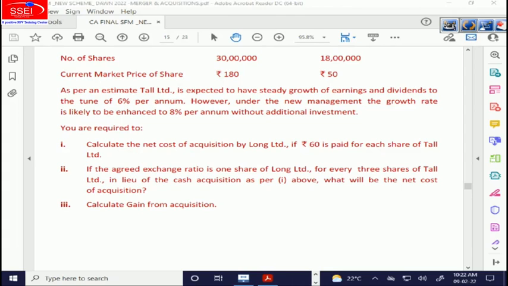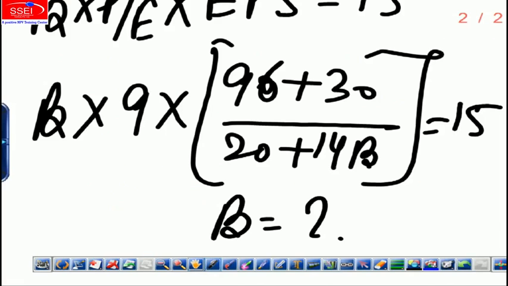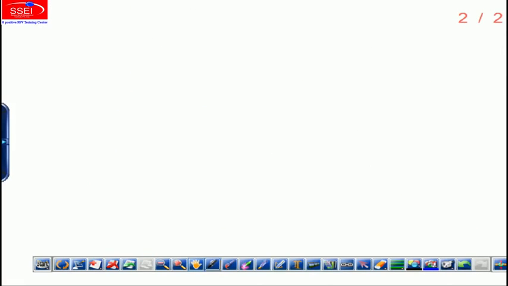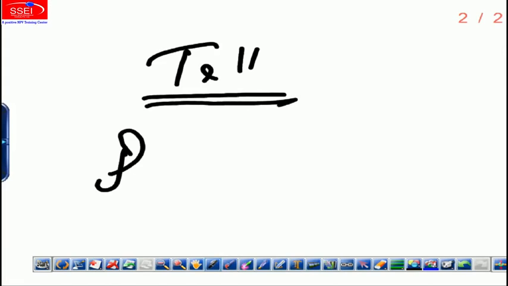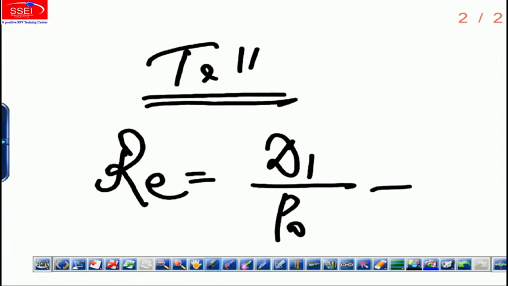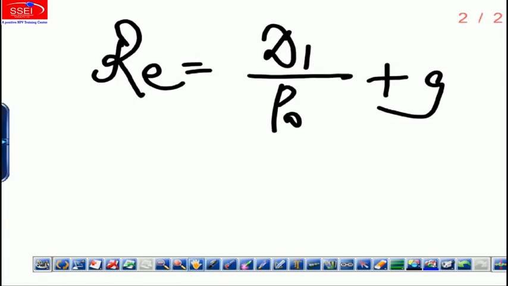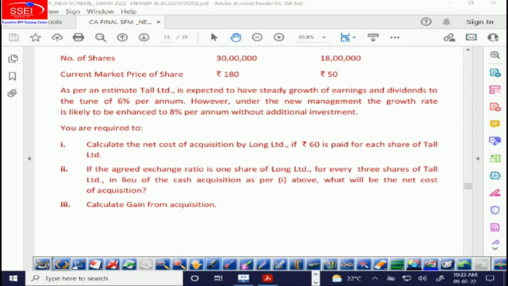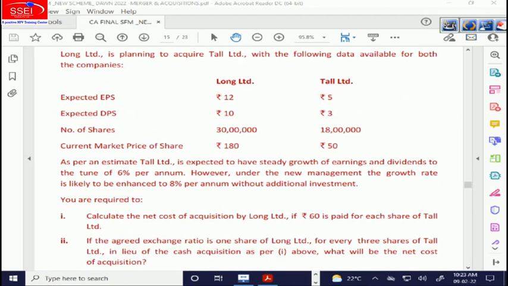For this we have to first of all calculate synergy. So synergy in DDM is calculated this way. For Toll, RE or KE is D1 divided by P0 plus G. So RE is equal to, what is the D1 for Toll? D1 for Toll is 3. And G is 6% right now, pre-merger.